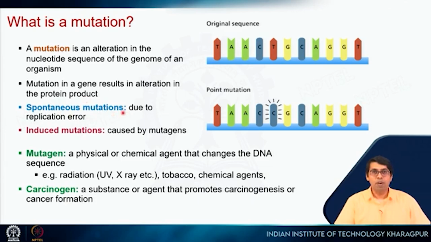Spontaneous mutations occur due to replication error, and induced mutations are caused by mutagens. So we saw an example of a mutagen, right? So what is a mutagen? It's a physical or chemical agent that changes the DNA sequence. So it can cause this type of mutation, right? It can be UV, X-ray radiation, or chemicals like benzopyrene, which can come from tobacco chewing or tobacco smoking, right? So when these mutations cause cancer, the agent will be called a carcinogen.